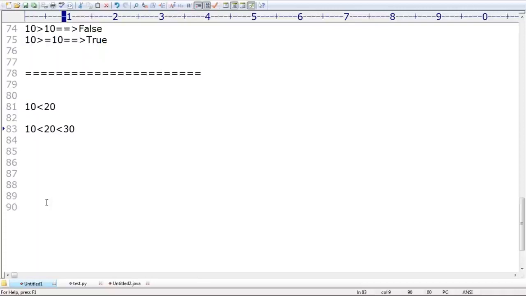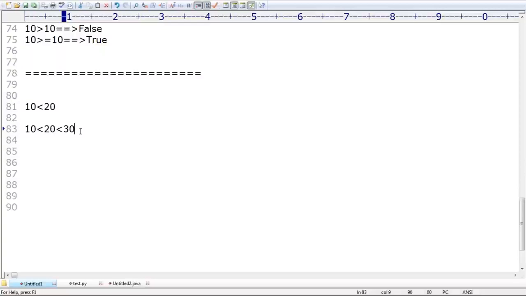In Java, if I ask this question, the compiler will give an error, because 10 less than 20 is true, and then true compared with 30, how can you compare? Sir, you are going to get a compile time error in Java. But make sure, in Python it is happily valid.